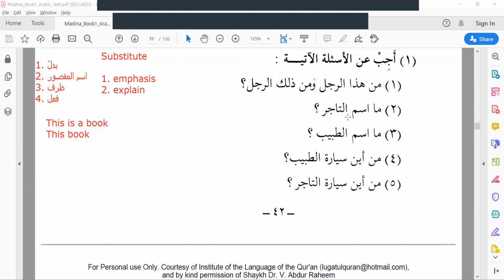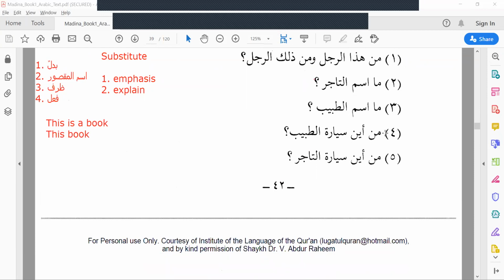Masmut tajiri. What is the merchant's name? Hamza is Hamzatul Wasl, so you have to read it as Masmut tajiri, not Ma ismut tajiri. Masmut tabibi. Third question: What is the doctor's name?